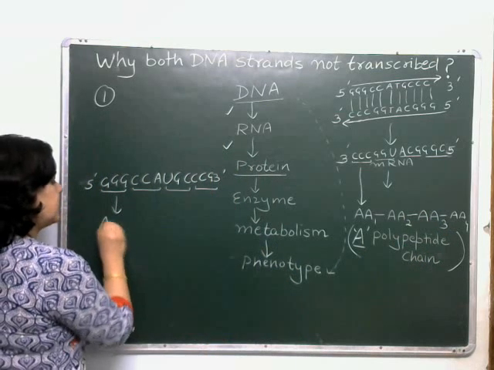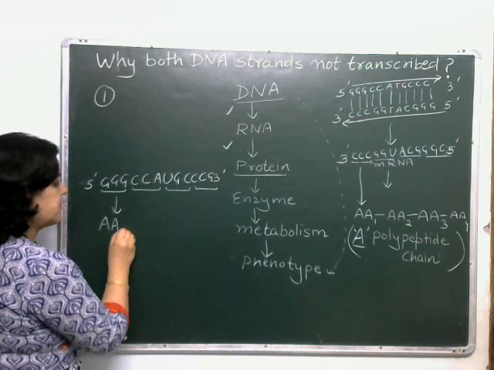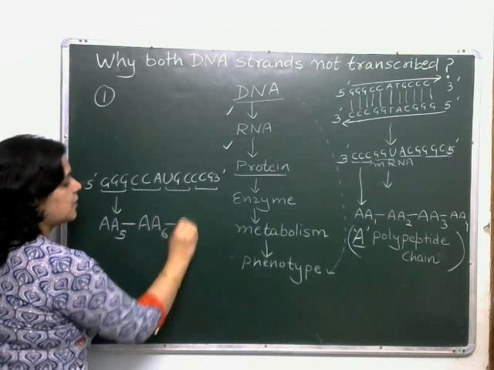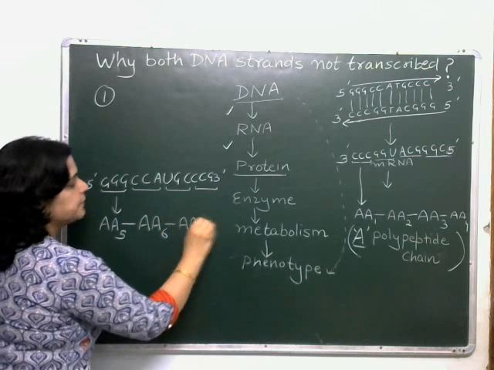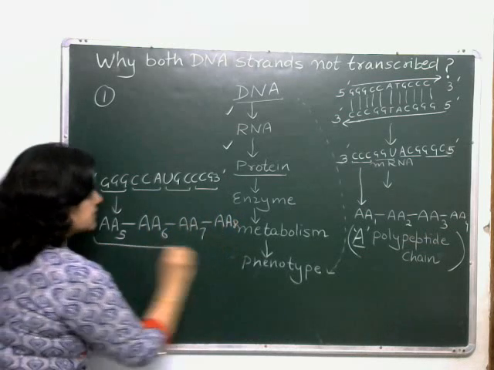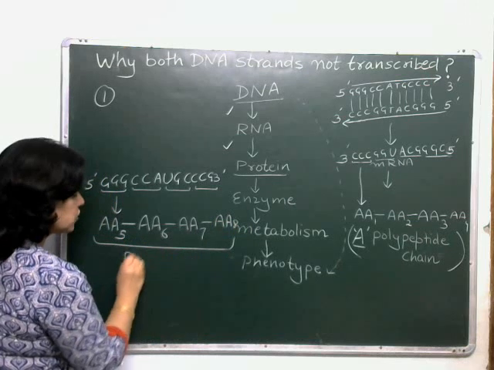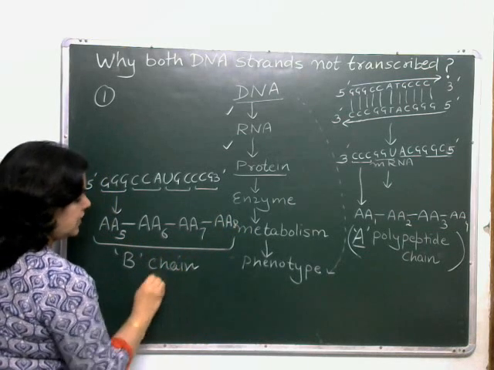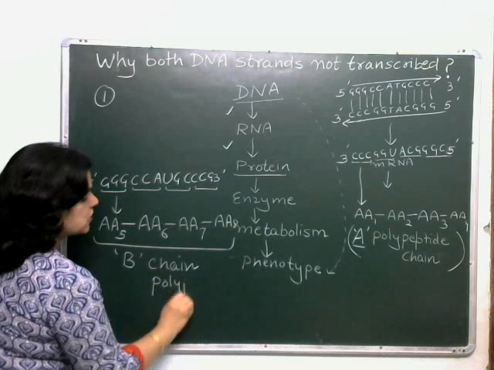Let's say this is coding for amino acid number 5, then amino acid 6 is linked to it, amino acid 7 is linked to it, amino acid 8 is linked to it. And this is another polypeptide chain. Let's call it polypeptide chain B.